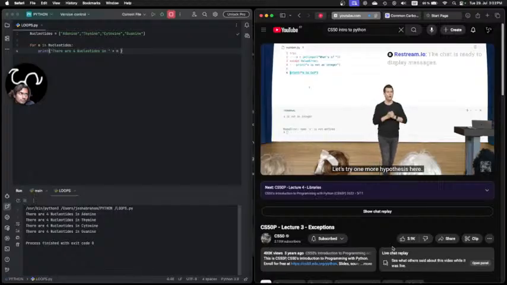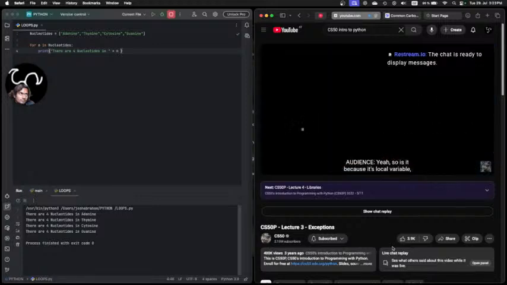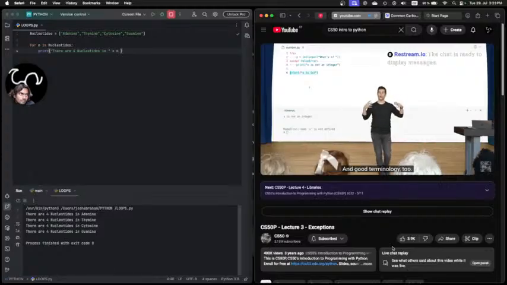Let's try one more hypothesis here. One more hand. Why is x somehow still not defined? Yeah, is it because it's a local variable, meaning that it doesn't define outside of the scope? Because like what people have mentioned, it prompts the input in try, right? But outside of it, it's undefined. So still good instincts and good terminology too.